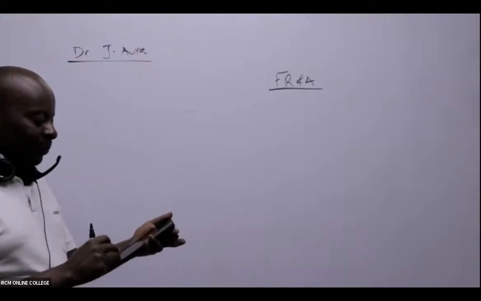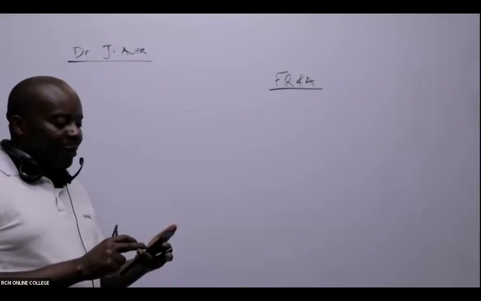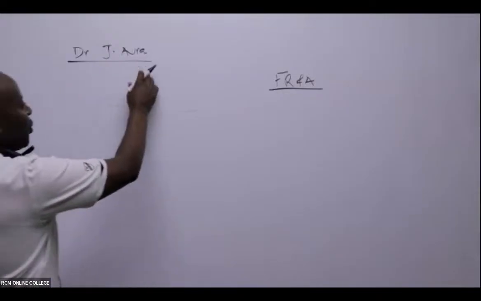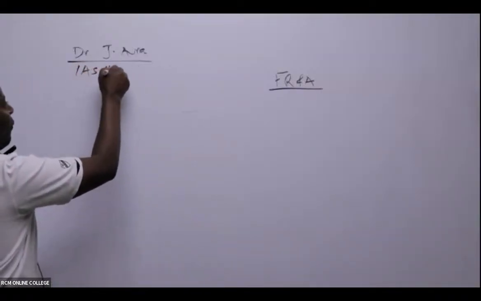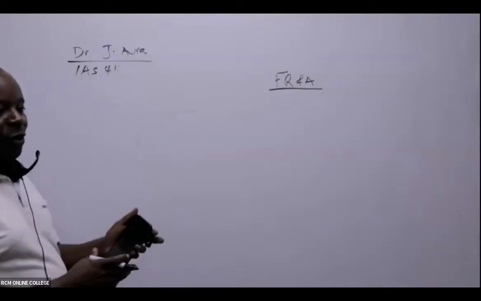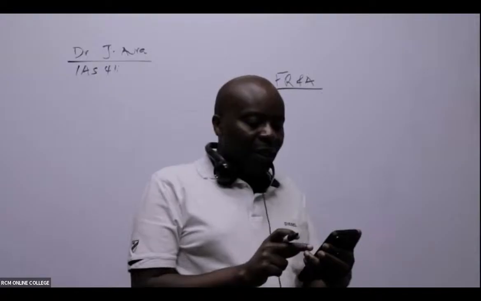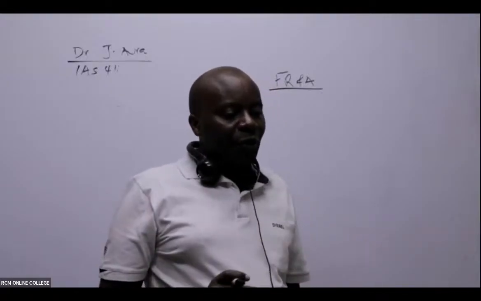Great. So today we are going through something very important here, IAS 41, under financial reporting and analysis. Is there anybody who has ever had something nice to say about this particular standard? IAS 41.